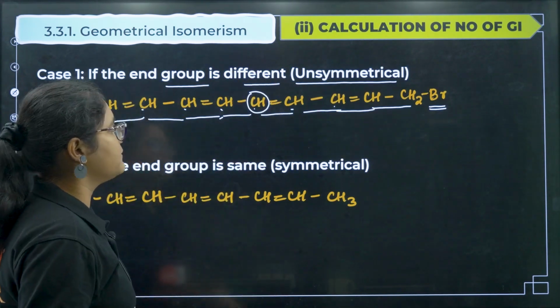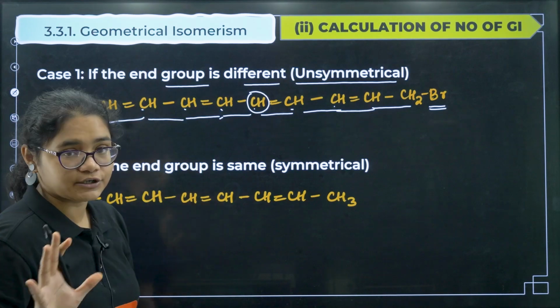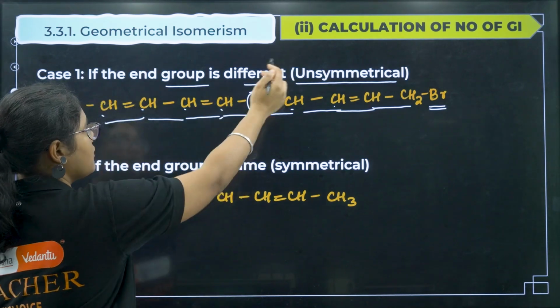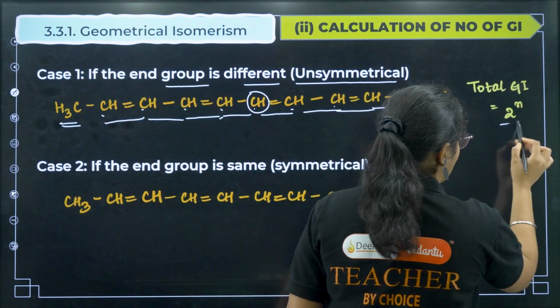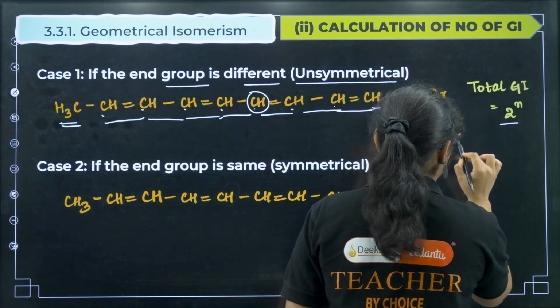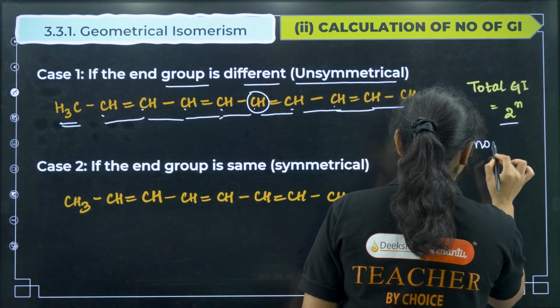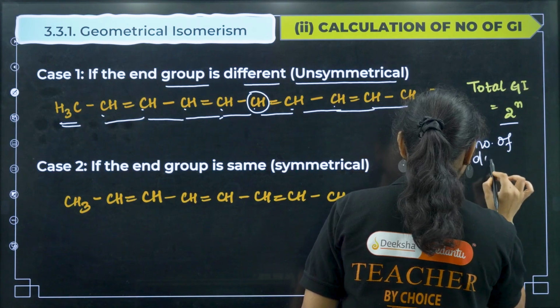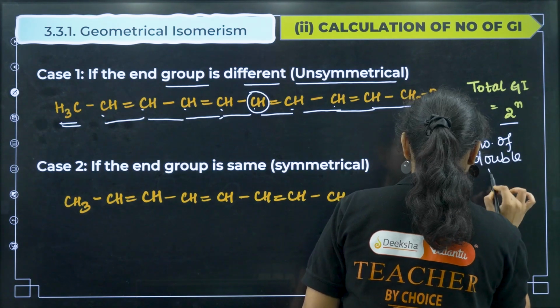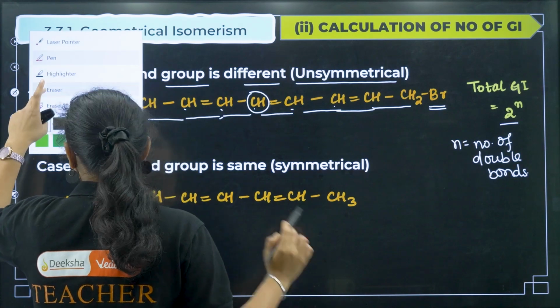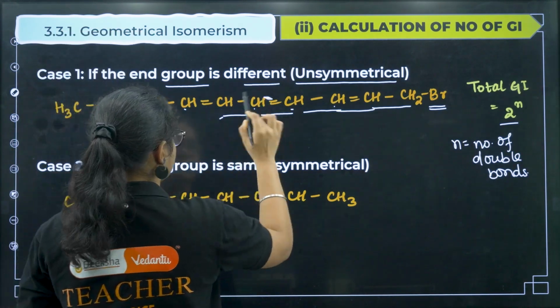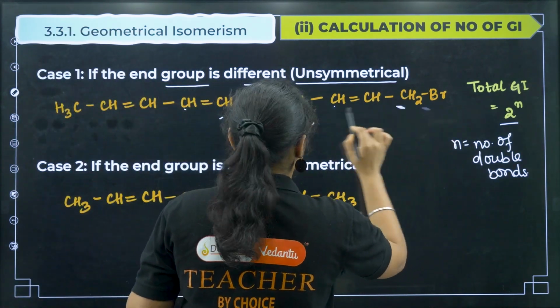So if it is an unsymmetrical alkene, then the number of geometrical isomers will be equal to 2 to the power of n. And what is n here? n is equal to the number of double bonds. Now in this particular structure, how many double bonds do we have?